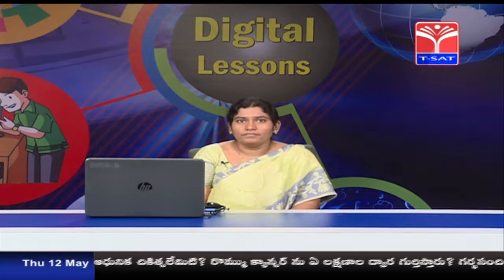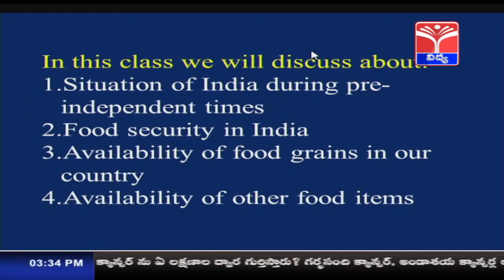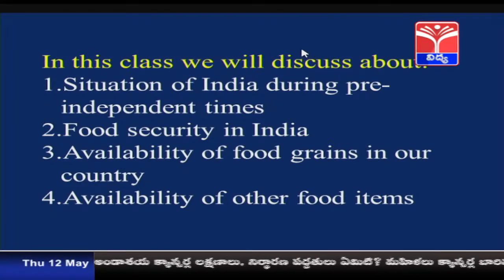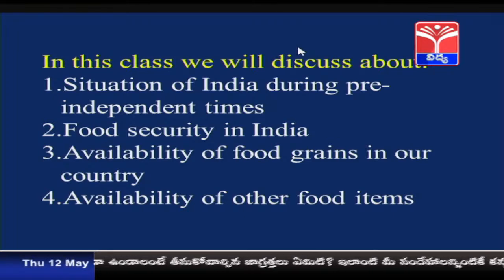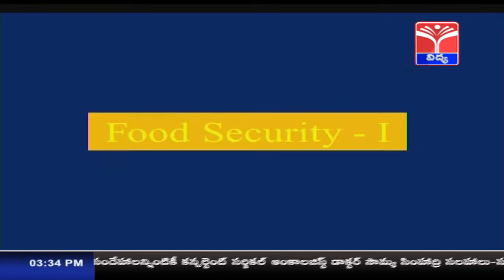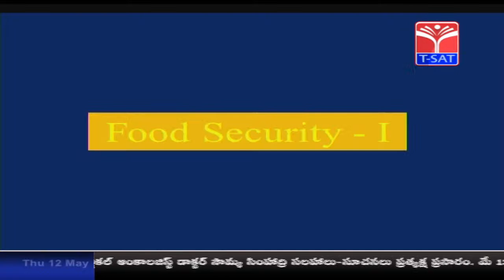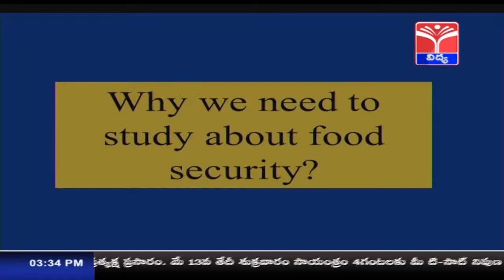So, let us begin. In this class, we will discuss the situation of India during pre-independent times, food security in India, availability of food grains in our country, and availability of other food items. Children, we are going to discuss food security. This is the first part of the lesson. Why do we need to study food security? Where is the necessity for us to discuss food security?